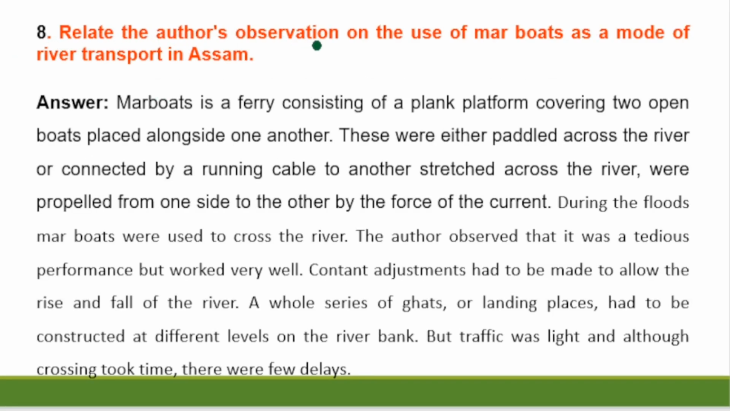Question number 8. Relate the author's observation on the use of marboats as a mode of river transport in Assam. Answer. A marboat is a ferry consisting of a plank platform covering two open boats placed alongside one another. These were either paddled across the river or connected by running cables to another stretched across the river, and were propelled from one side to the other by the force of the current.